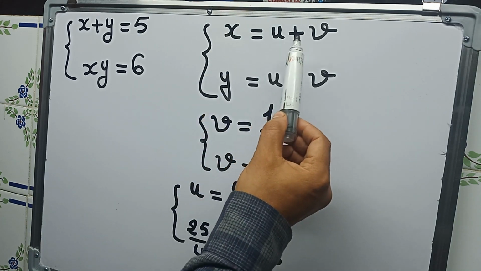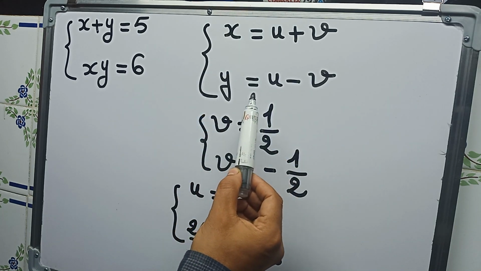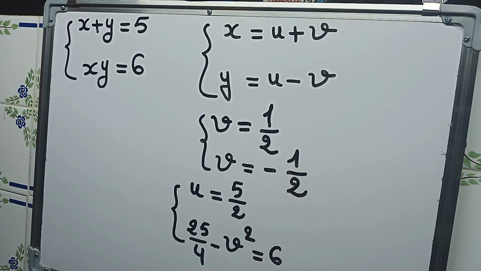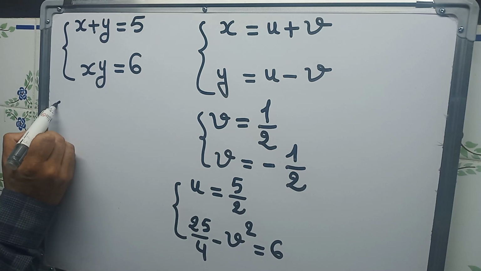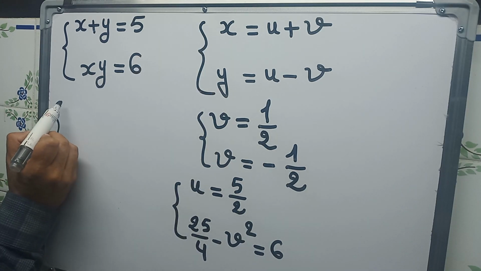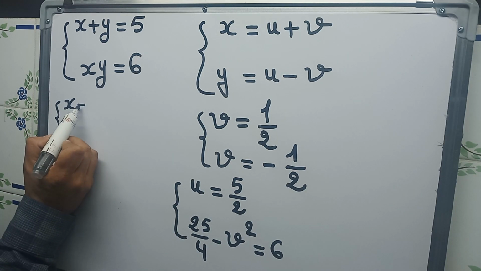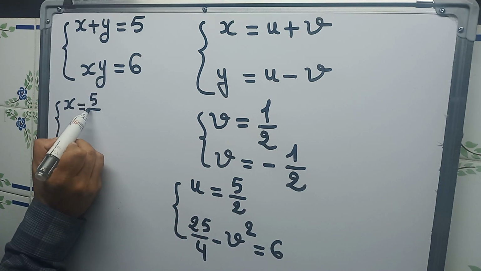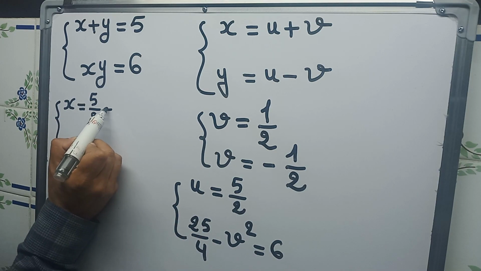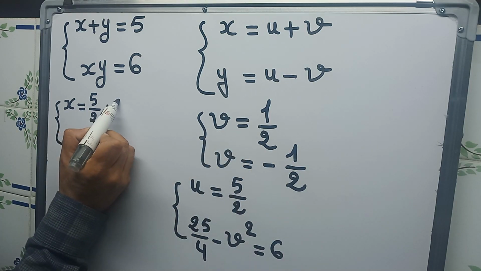Now the final step is that we will plug the values of u and v in those two equations, x equals u plus v and y equals u minus v, to get all the values of x and y. So for the first solution, we have x equals u plus v, u equals 5 over 2, plus the first value of v, 1/2.